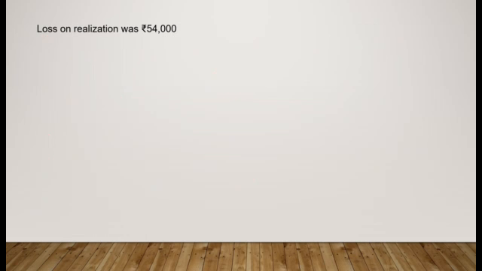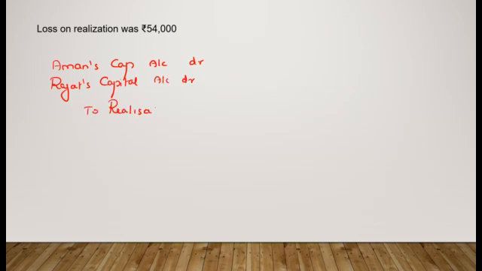Going to the last one, loss on realization was 54,000. So we prepared the realization account, passed all the entries, and now the net result of realization account is loss. Now for that loss, we would debit the partners' capital accounts. There were two partners, Aman's capital account debit and Rajat's capital account debit, to realization account.